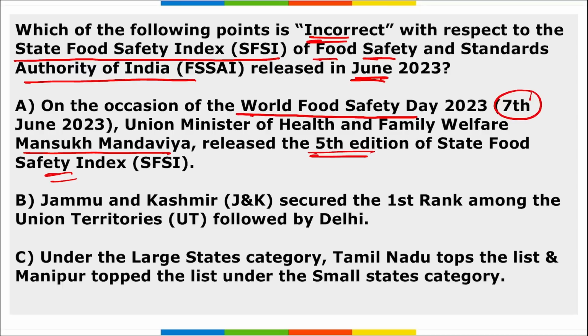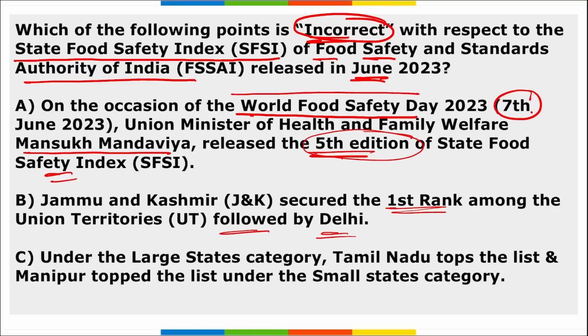So is option A correct? Yes, option A is correct, but we have to give the incorrect one. So this was the 5th edition, and World Food Safety Day was observed on 7th of June, when they released the 5th edition of this State Food Safety Index. Next, Jammu and Kashmir secured first rank among the UTs, followed by Delhi.